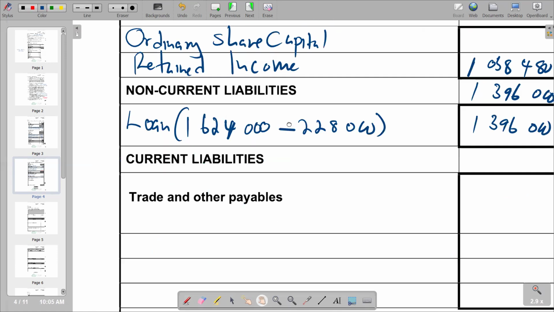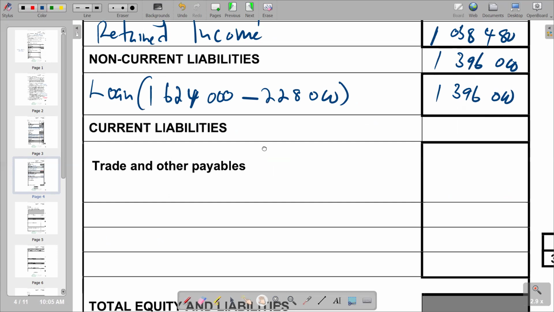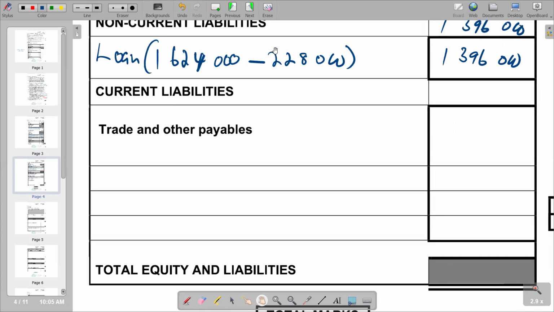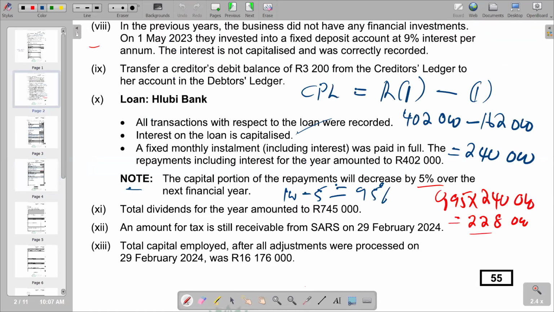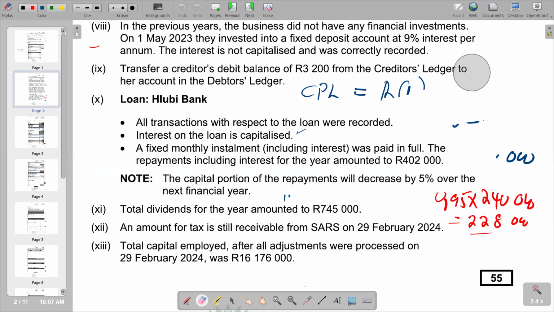And then we move on to the next part, which is going to be the trade and other payables under current liabilities. And of course, it starts with the creditors control. So we're going to look for the figure for our creditors control, whereby we are supposed to go to the list of balances.